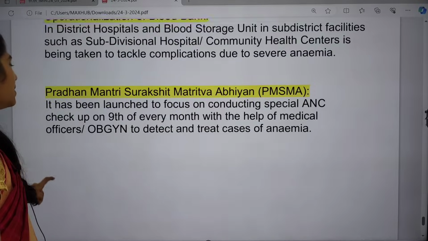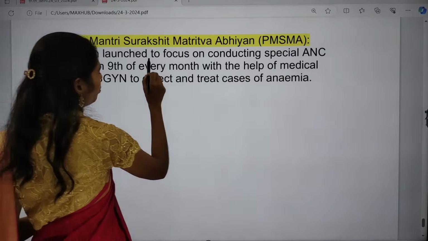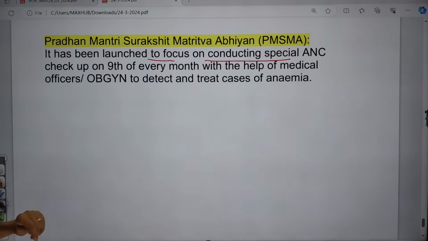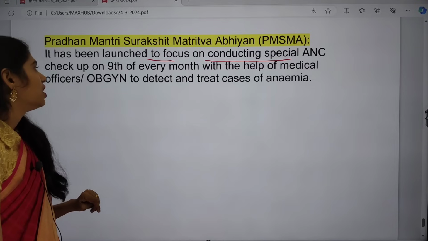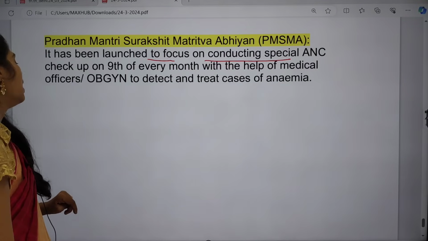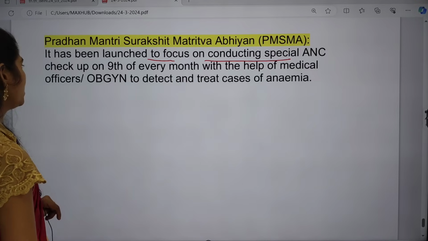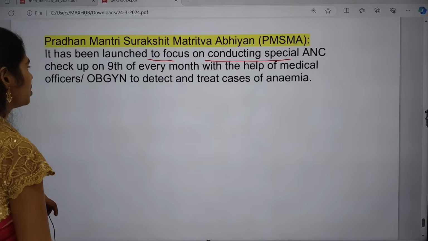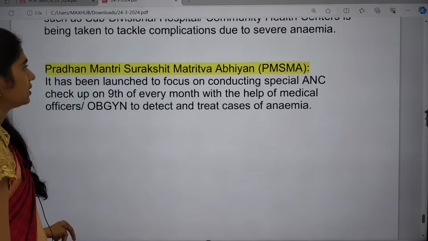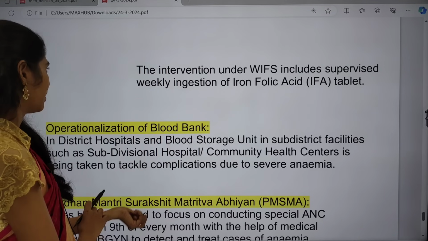And this one is the Pradhan Mantri Surakshit Matritva Abhiyan. It has been launched to conduct special ANC, antenatal care, checkups on the 9th of every month, which is helpful especially after delivery. It is for medical officers and obstetricians to detect and treat cases of anemia. These are the main steps taken by the government to control anemia in our country.